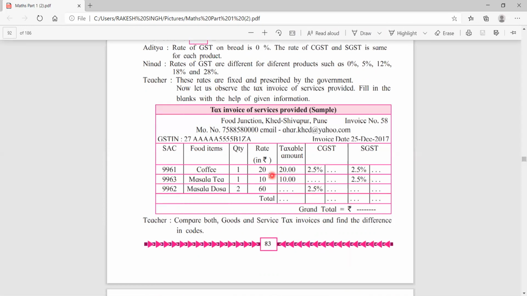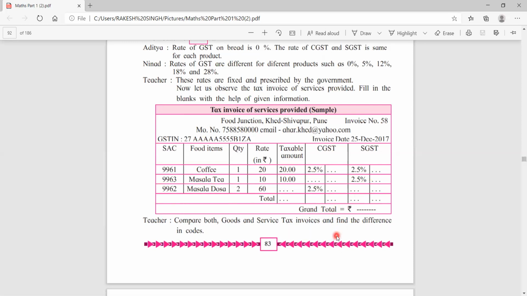It is written here, masala tea. You have taken one quantity. Rate is 10, so 10 rupees. What is the CGST? You should write down 2.5% here. Then the second one is masala dosa, right? The rate is given as 60, quantity is 2. So how much will it come to? 120 rupees, because the rate is 60. So 120. Find out the 2.5% of CGST. In the same way 2.5% of SGST. Like this you just do the activity.